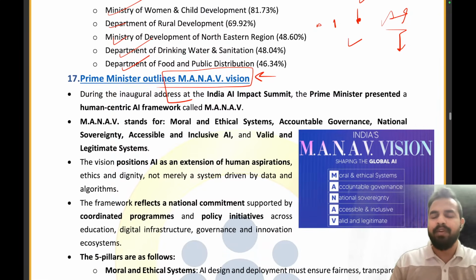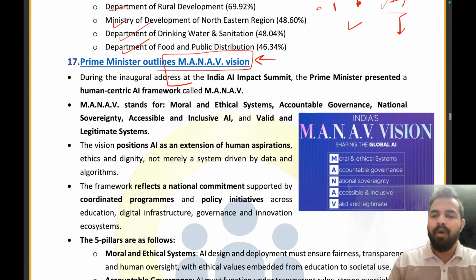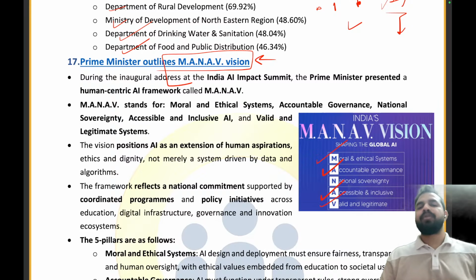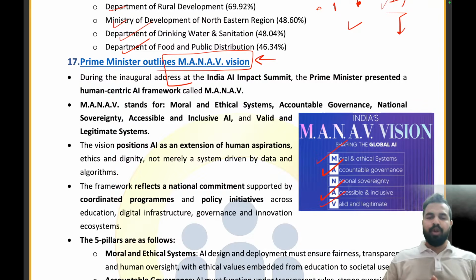Now what does Manav stand for? Manav stands for moral and ethical systems, accountable governance, national sovereignty, accessible and inclusive, and valid and legitimate. So this is basically the full form of Manav. You have to ensure that you are retaining the full form of Manav because it is really very important. Manav stands for moral and ethical systems, accountable governance, national sovereignty, accessible and inclusive AI, and valid and legitimate systems.